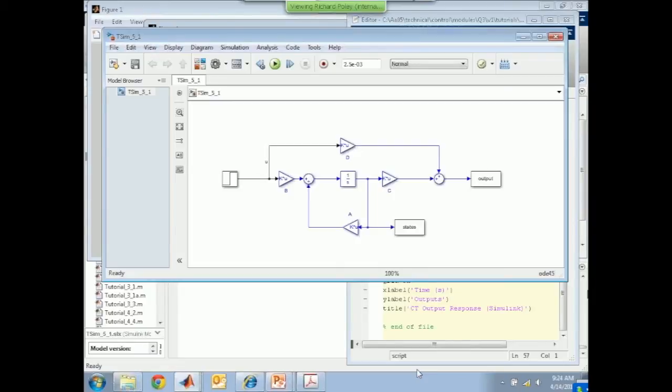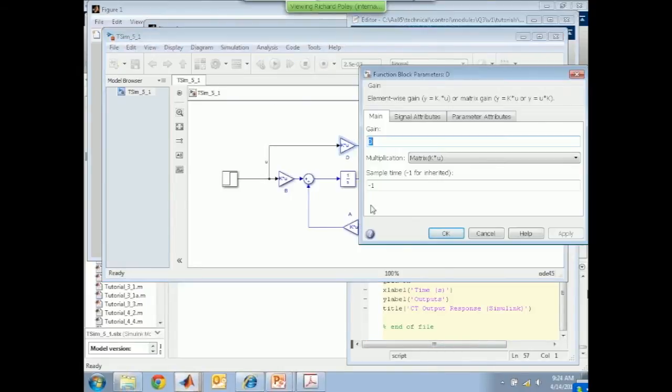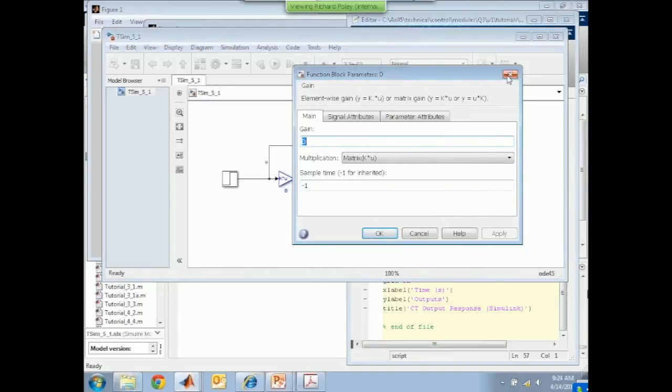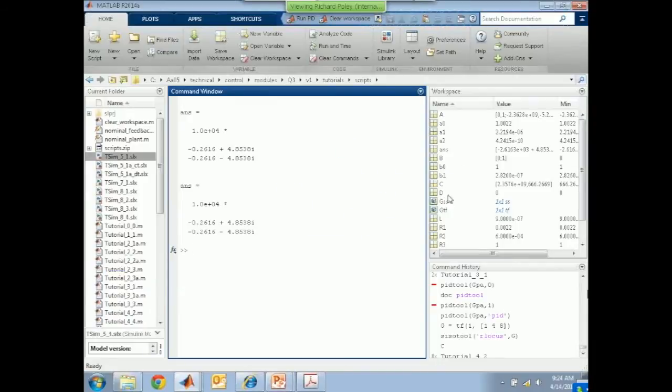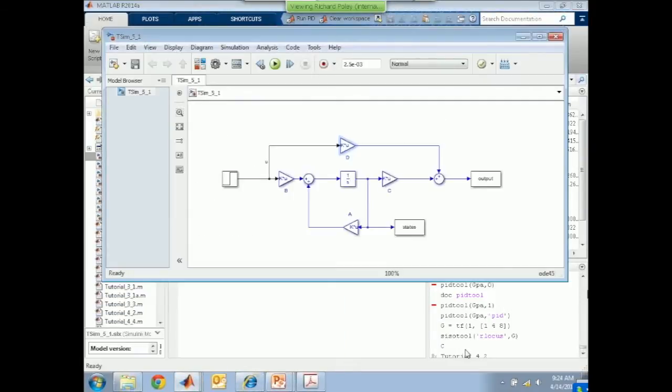Now, each of these triangles represents a multiplication. For example, the one at the top here is a D matrix multiplication. It doesn't have to be a constant or anything, but this one says D, right? D is a variable that is in the workspace. So if I go back to the workspace and look down here, I've already configured D. It happens to be 0, but C is not. Neither is B and neither is A. So those little triangles inside the Simulink model take those variables from the workspace, and when I run the model, it's just doing that multiplication and it's getting the dimensions right, hopefully. I'm going to tell you if the dimensions are wrong, but the dimensions will be right.